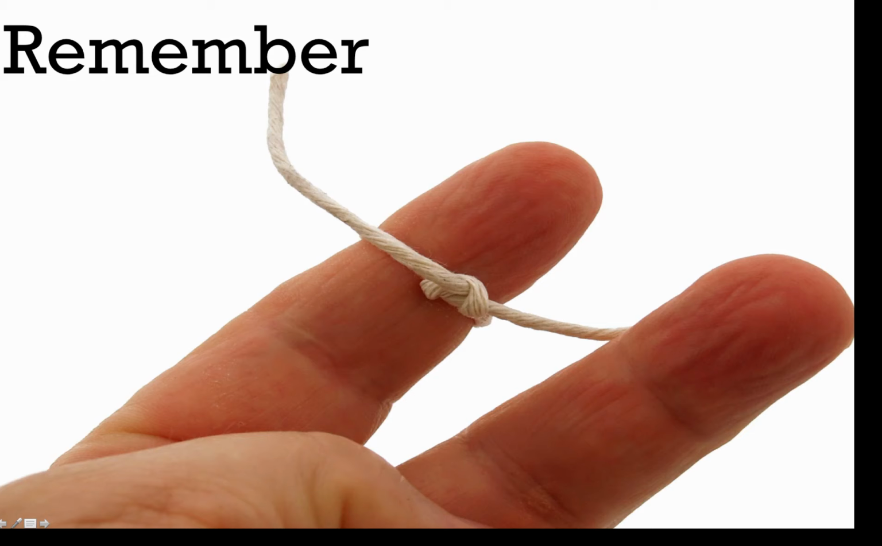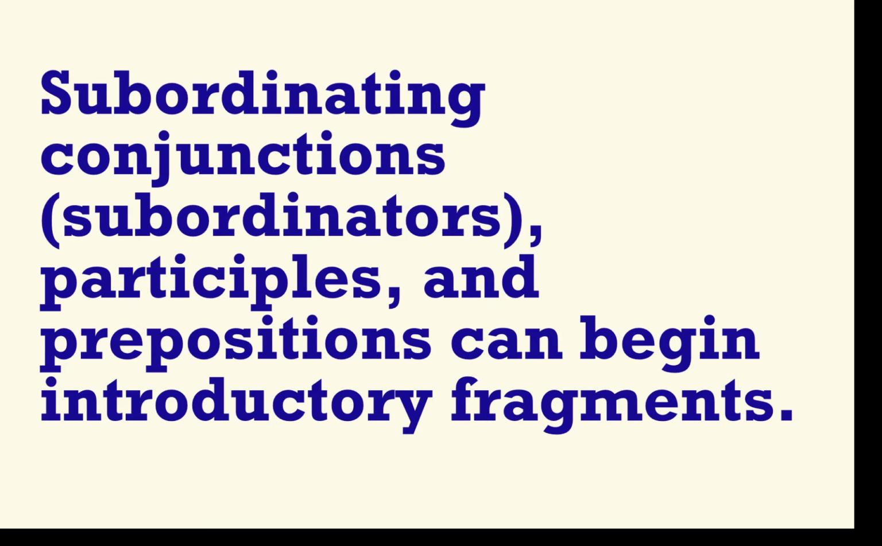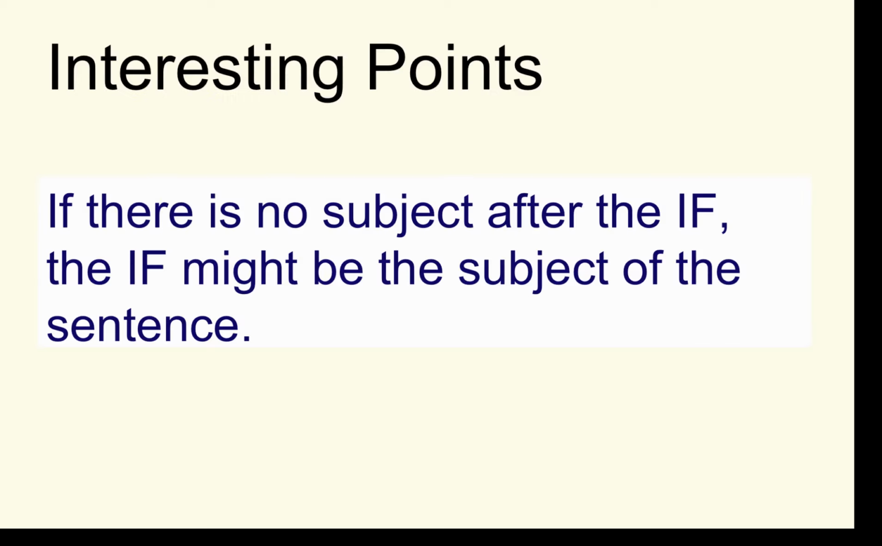Okay, now let's remember a couple of things. First, the introductory fragment and the comma come before the independent clause. Second, subordinating conjunctions, subordinators, participles, and prepositions can begin introductory fragments, but we don't put a comma after those words. We put a comma after the clause or phrase.